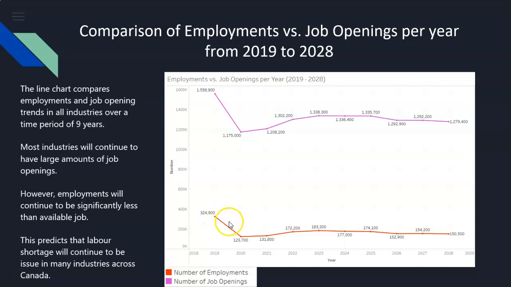As you can see, as the years go by, there's a slight drop from 2019 to 2020, and then employment continues at a slightly steady pace, similar to job openings. But job openings still continue to be significantly higher than employment, which means that there will be labor shortages in many industries across Canada.